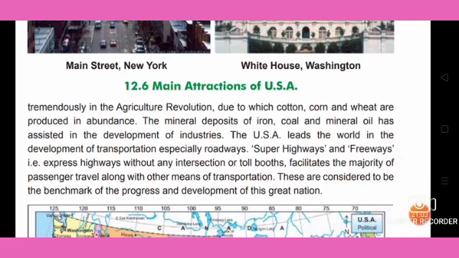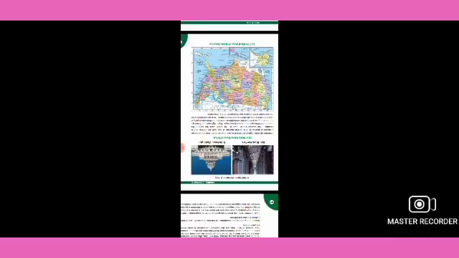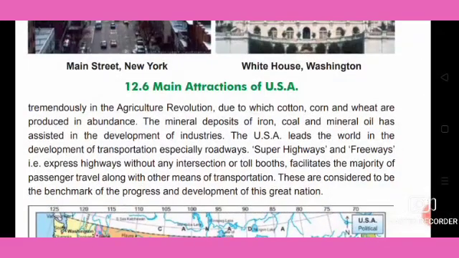Continuing the paragraph: rivers like the Mississippi and Missouri and the five Great Lakes have contributed tremendously to an agricultural revolution, due to which cotton, corn and wheat are produced in abundance.